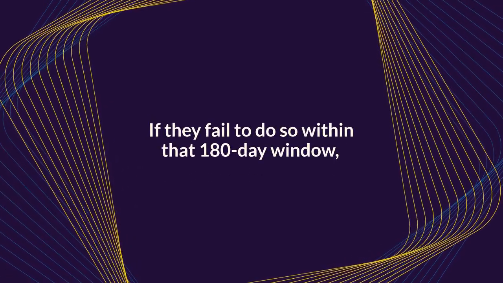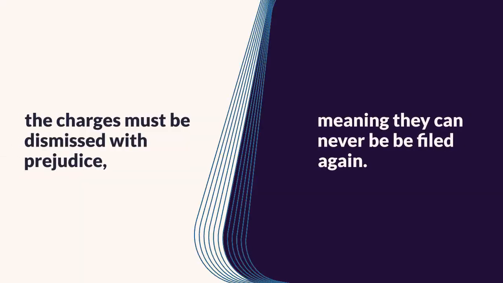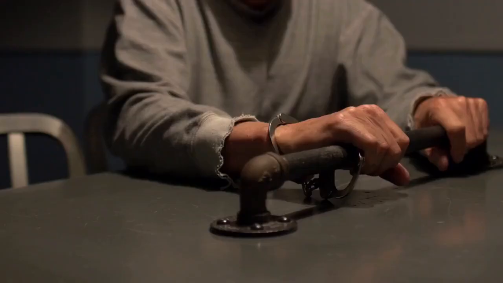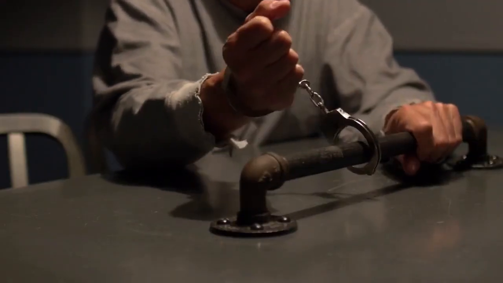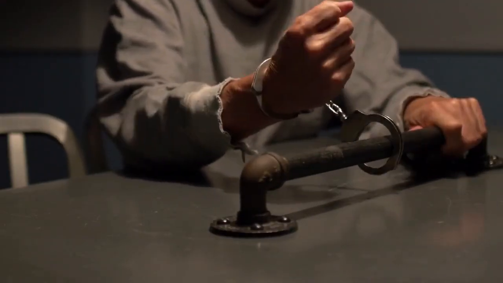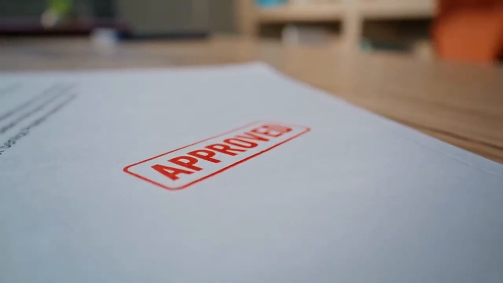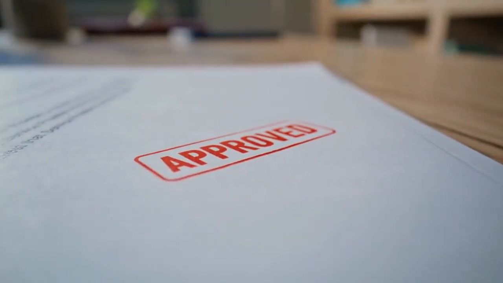If they fail to do so within that 180-day window, the charges must be dismissed with prejudice, meaning they can never be filed again. The second timeline is the 120-day rule. This applies when the prosecutor from the other jurisdiction initiates the process by requesting temporary custody of the inmate to face trial. Once the inmate arrives in that new jurisdiction, the trial must begin within 120 days. Again, if this deadline is missed without a valid continuance, the charges get dismissed with prejudice.